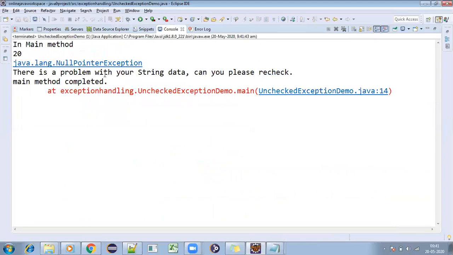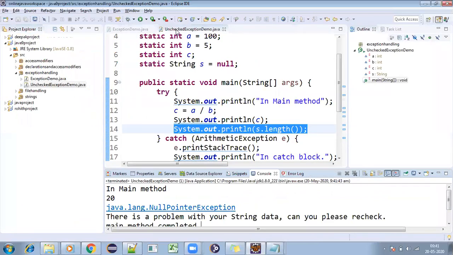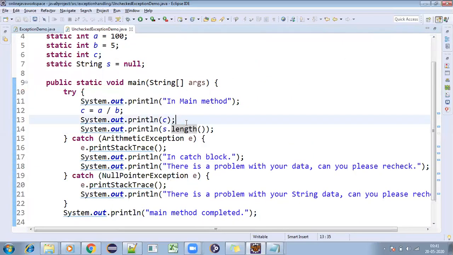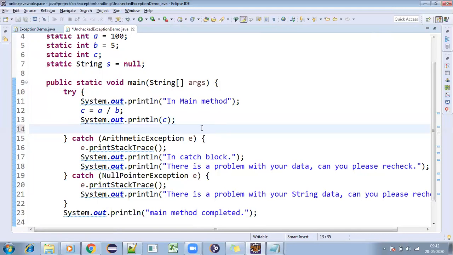And this is the problem. I mean, there is a problem with your string data. Can you please recheck? So main method completed. You got my point? Yes, sir. So at a time, two exceptions it will not give if you are keeping everything in one try and catch block. Can I write multiple try catch blocks? Yes, you can write multiple try catch blocks.